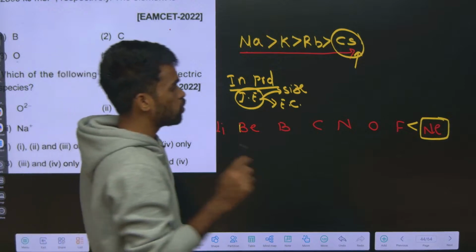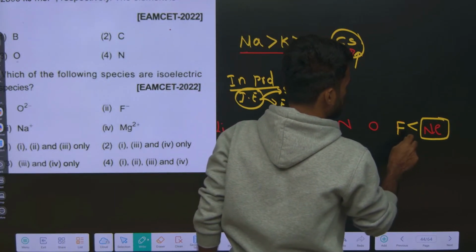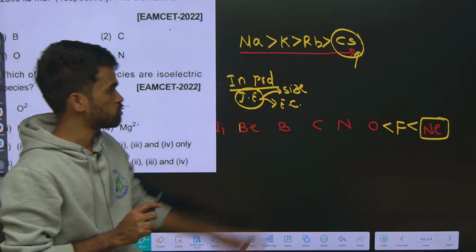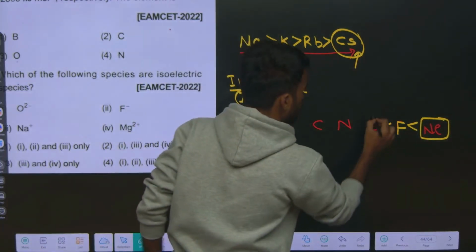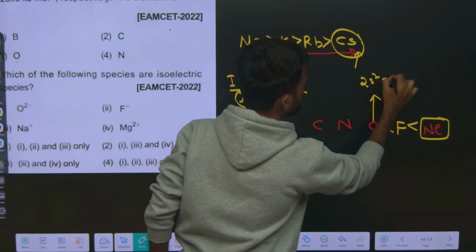After that, fluorine is a more electronegative element, it requires one more electron to gain noble gas configuration, so it is also having maximum. Okay. Now when it comes to oxygen and nitrogen, look at the electronic configuration for oxygen, you are writing 2s2, 2p4.